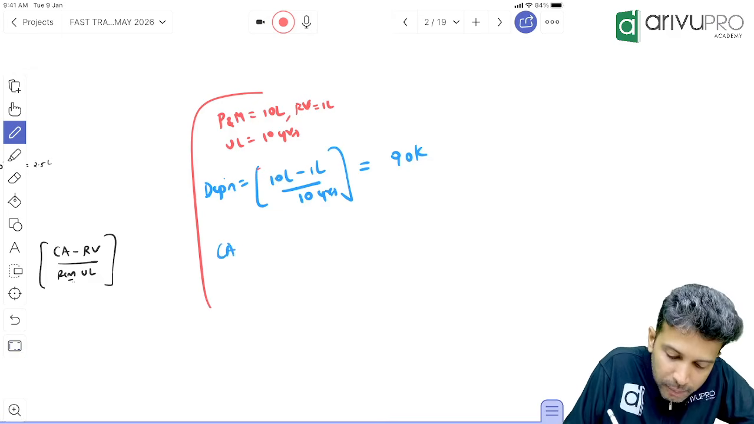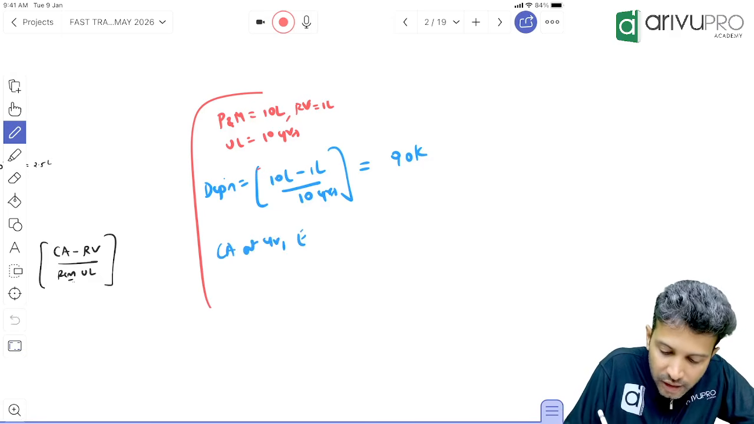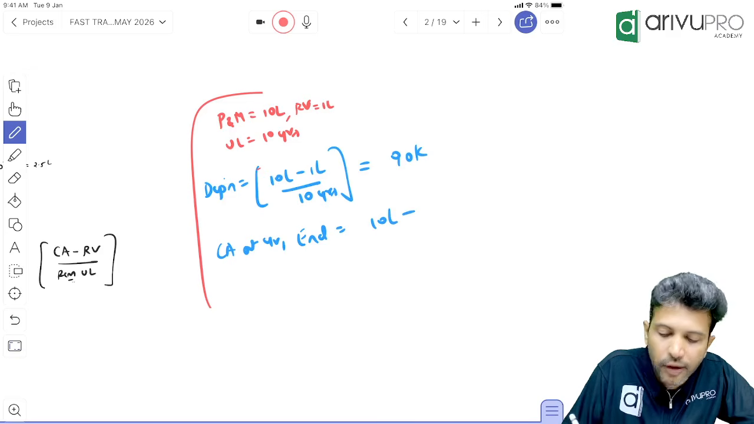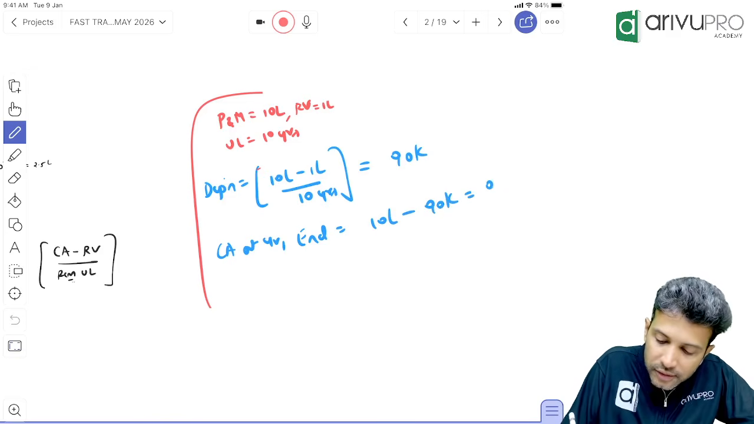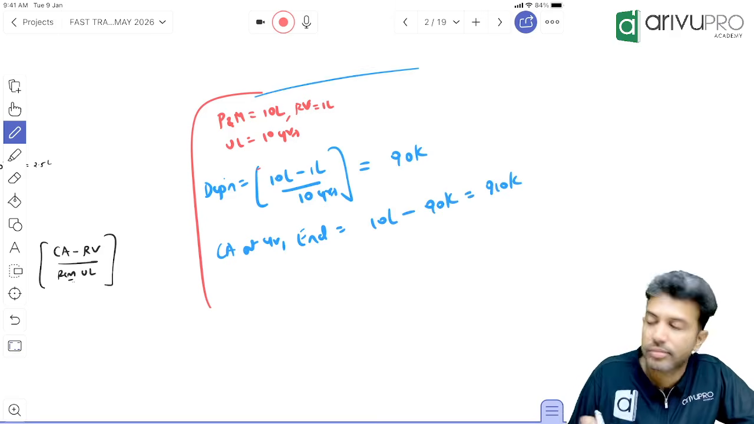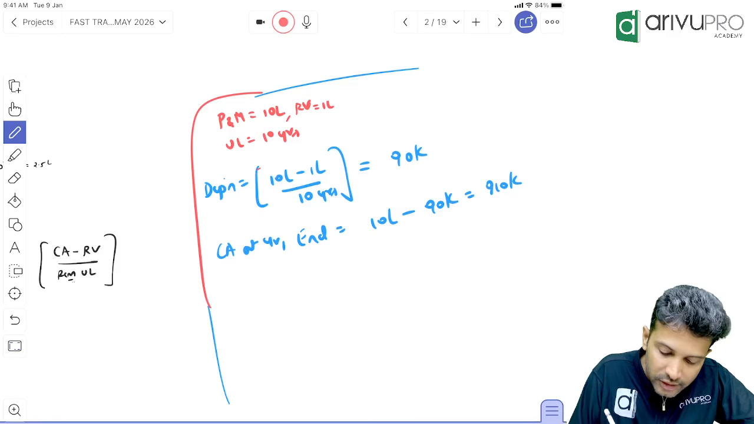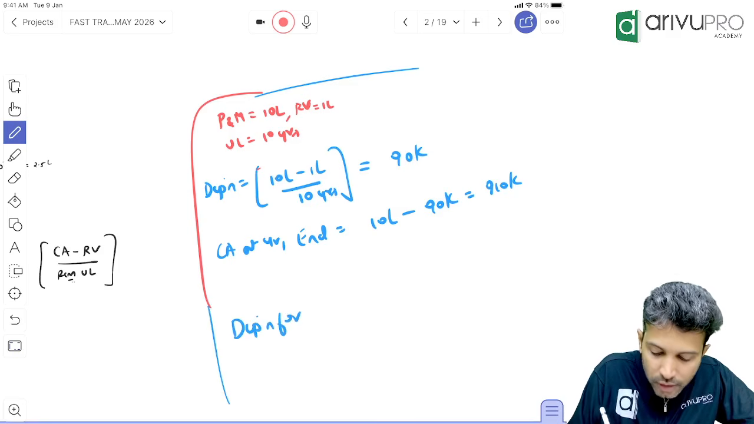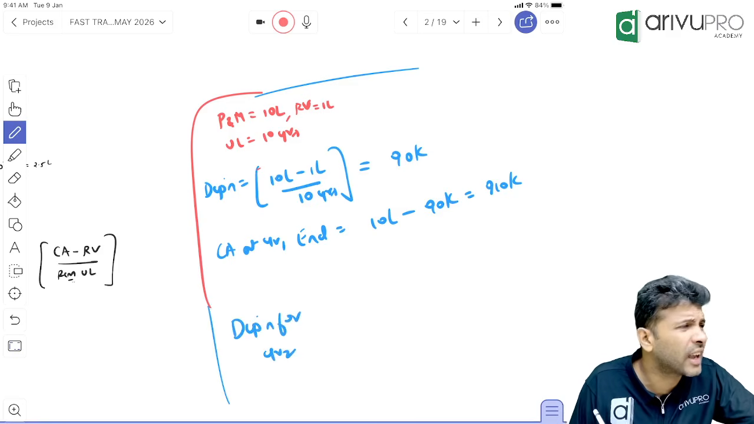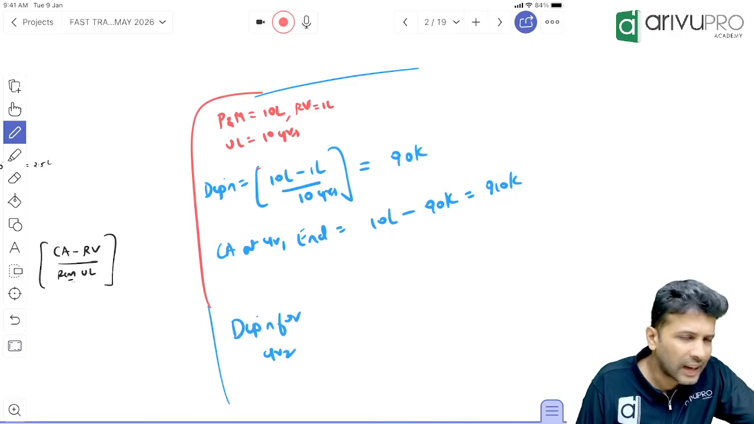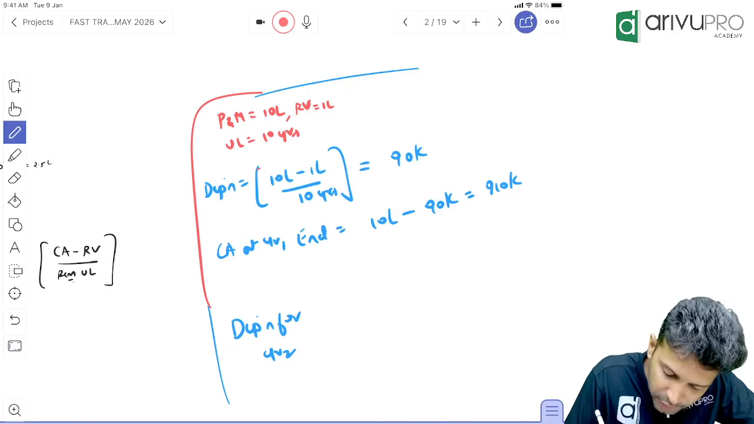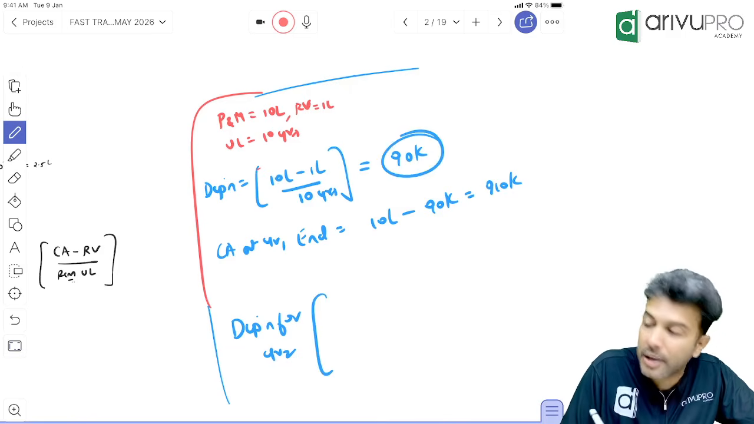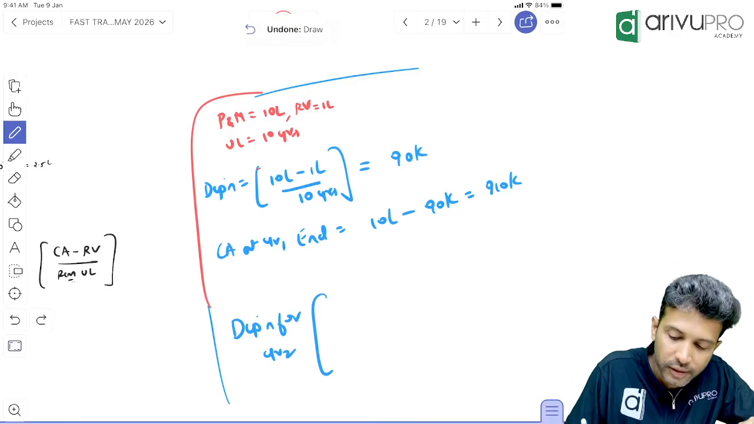Can you tell me the carrying amount of the asset at year 1 ending? You bought the asset for 10 lakh. First year you depreciated by 90,000. So the value of this asset is 9,10,000. Now let's calculate the depreciation for year 2. In straight line method, we don't actually calculate it because depreciation is the same every year. That's the reason we leave it at that. But even if you calculate, you should get the same answer, which is 90,000.